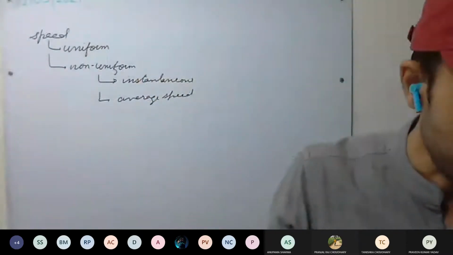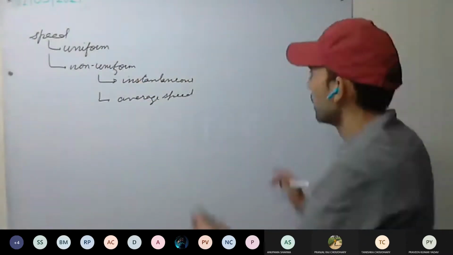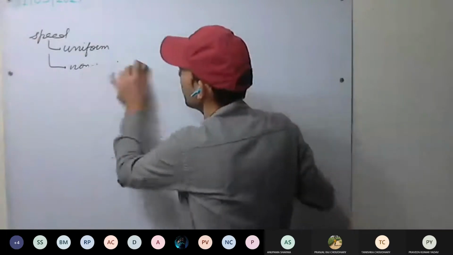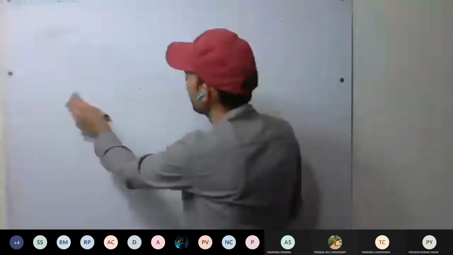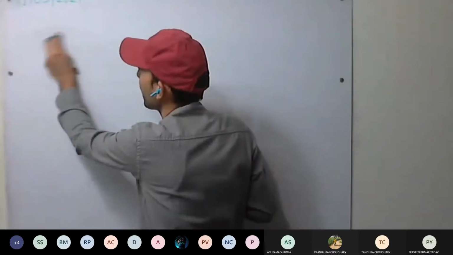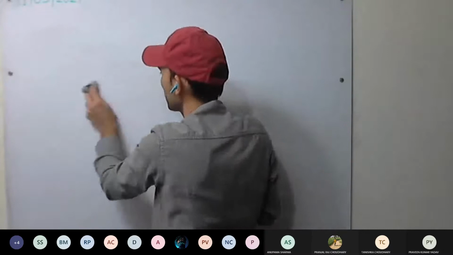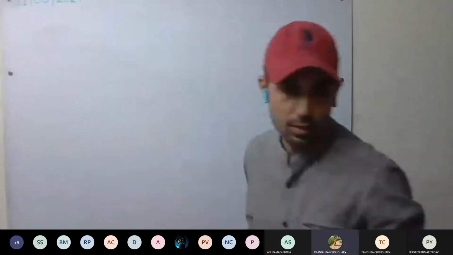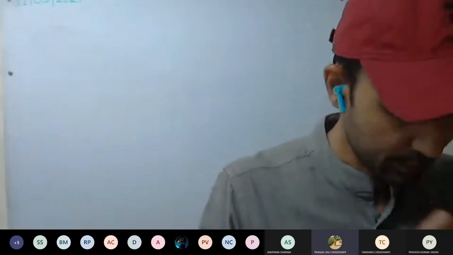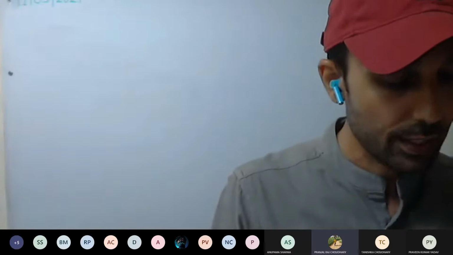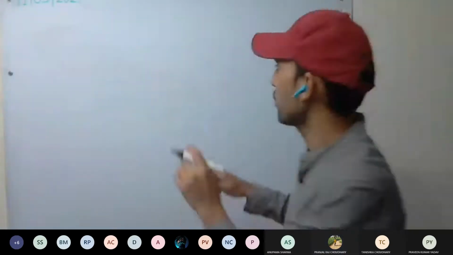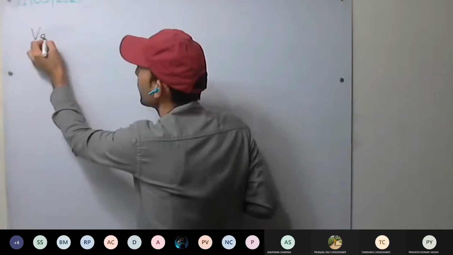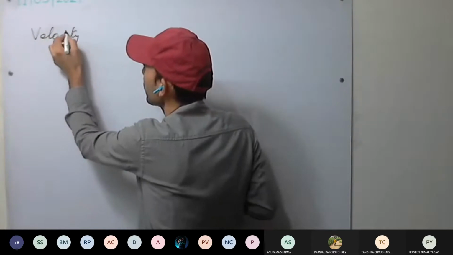Today we will be discussing velocity. Velocity we haven't started. So we are starting with velocity. What other than speed will we have? We'll have the direction. That is, speed plus direction will give us velocity. So we have started velocity, and we are in non-uniform or variable velocity. Uniform velocity we have discussed. A quick revision we'll do.